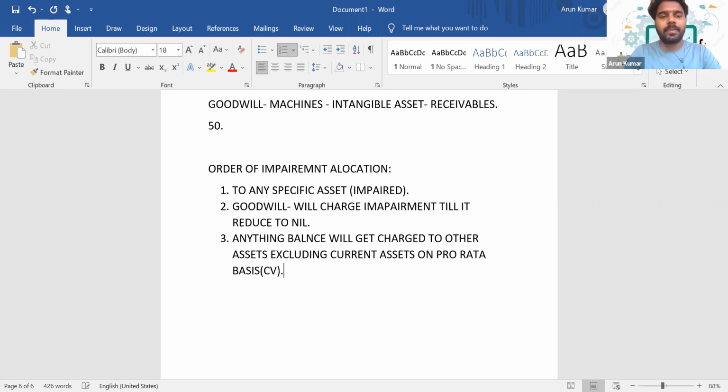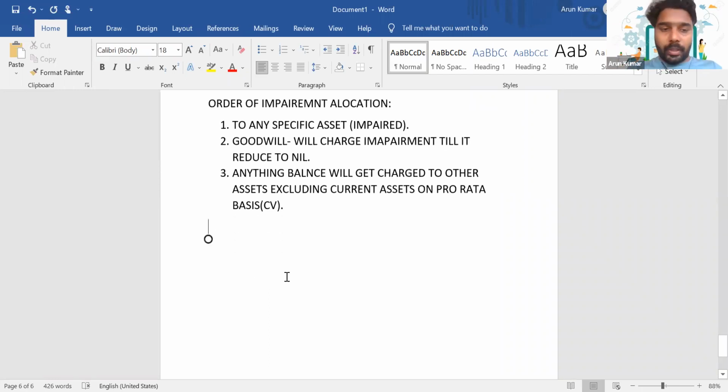Can you consider a subsidiary as a CGU? Can you consider the subsidiary company as a CGU? Yes, even a subsidiary of a company is also a CGU. So in that situation, if you are asked to calculate the impairment of a subsidiary, we will follow the same concept as you have followed for a CGU.